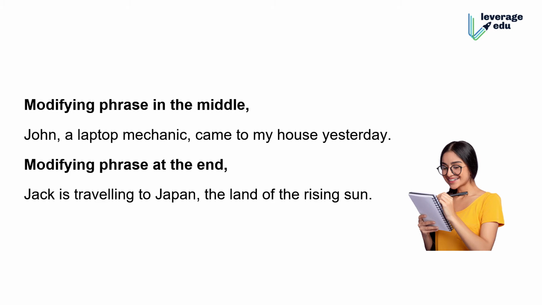The middle modifier is one thing that I feel is the easiest and a very handy tool. See, guys, if you look at the screen, we have a sentence saying John, a laptop mechanic, came to my house yesterday. Now just eliminate that for a minute. John came to my house yesterday. The meaning is intact, right? Now, this phrase, a laptop mechanic: who is it describing? Basically John, right?